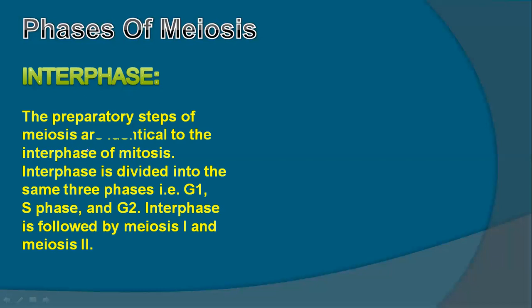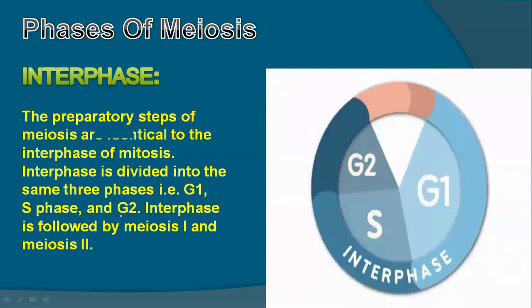So preparatory steps for meiosis are identical to interphase of mitosis. Here we have the same stages, G1 phase, S phase, and G2 phase. You know what happens in G1, S, and G2 phases. In G1 phase, enzymes and organelles are prepared and formed, and the cell size increases, which is required for the preparation of S phase.